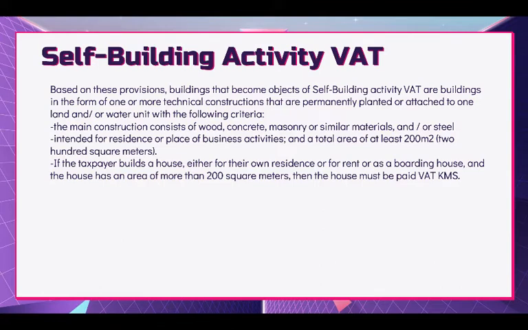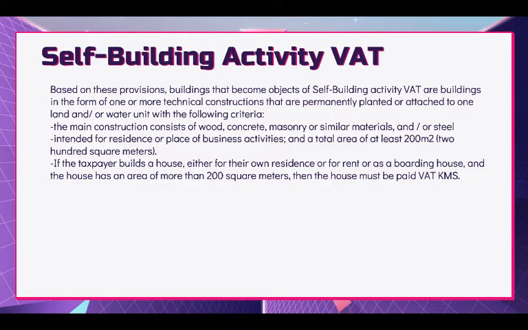First, the main construction consists of wood, concrete, masonry or similar materials, or steel. Second, intended for residence or place of business activities, and a total area of at least 200 square meters. If the taxpayer builds a house, either for their own residence or for rent as a boarding house, and the house has an area of more than 200 square meters, then the house must be paid VAT.